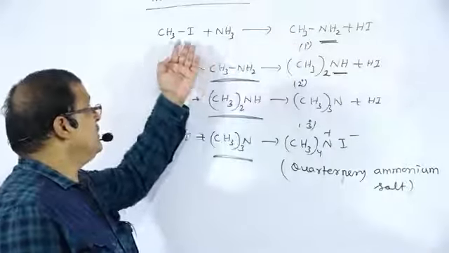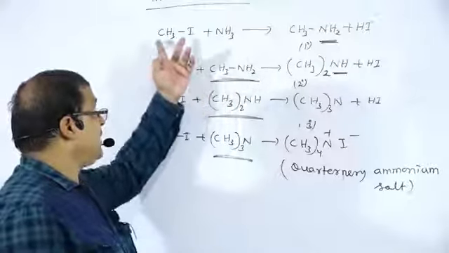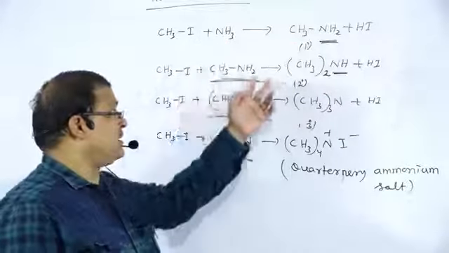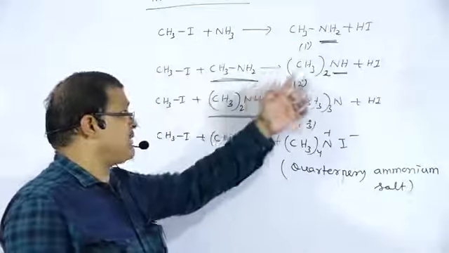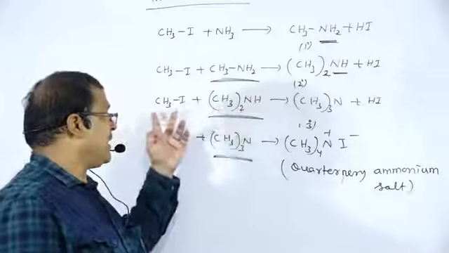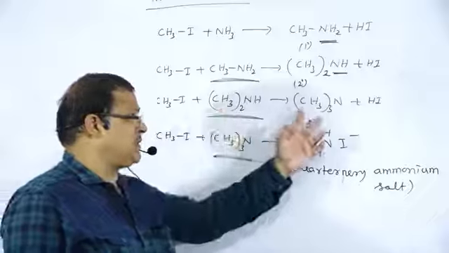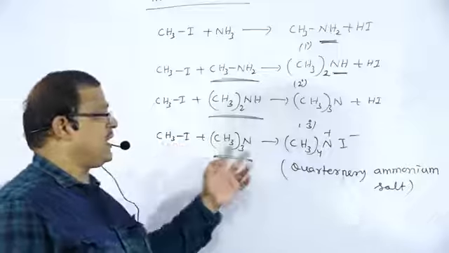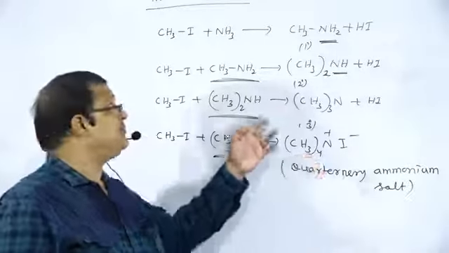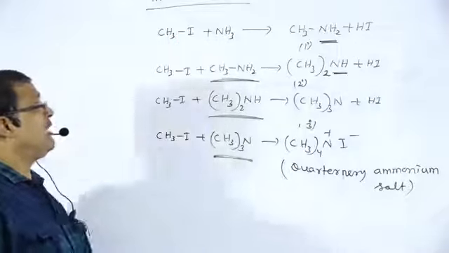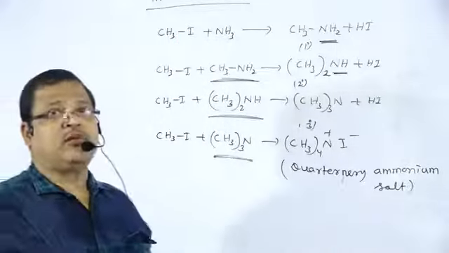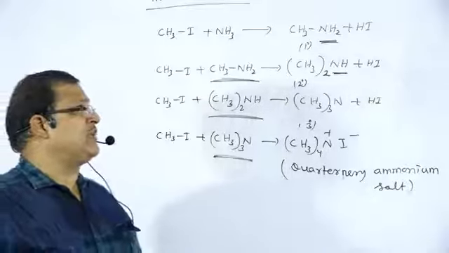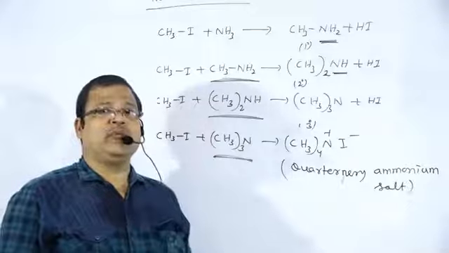So alkyl halide reacts with ammonia to form primary amine. Again that reacts with another molecule of alkyl halide to form secondary amine. Secondary amine again reacts with another molecule of alkyl halide to form tertiary amine. Tertiary amine again reacts with another molecule of alkyl halide to form quaternary ammonium salt. So this is the reaction of ammonia with alkyl halide, an example of nucleophilic substitution reaction. Next we will see the reaction with sodium acetylides.